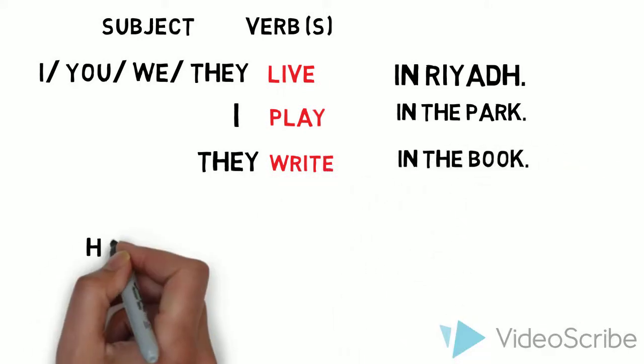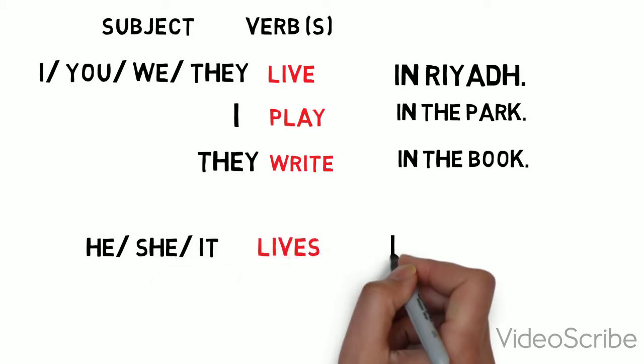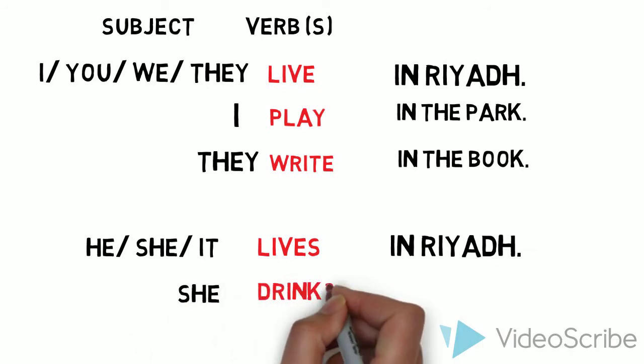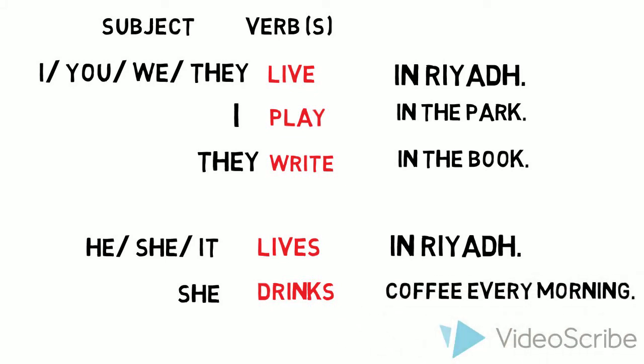For he, she, and it, we have the same form, but we add s on the verb. So he, she, it lives in Riyadh. She drinks coffee in the morning, every morning, and it wakes me up from sleep. So, for example, my alarm wakes me up from sleep.